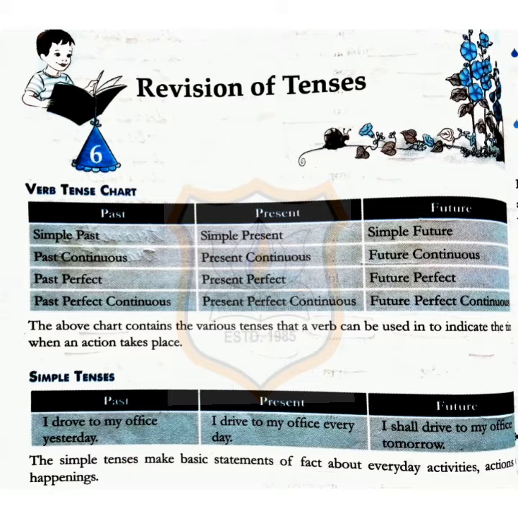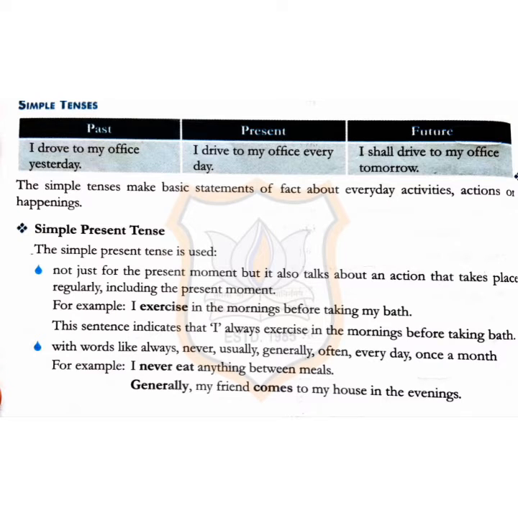Now in simple tense there are three parts again: past, present and future. For example, I drove to my office yesterday. So yesterday is past. I drive to my office every day. So this is present. And I shall drive to my office tomorrow. Now this is future tense. The simple tense makes basic statements of fact about everyday activity, action and happenings.